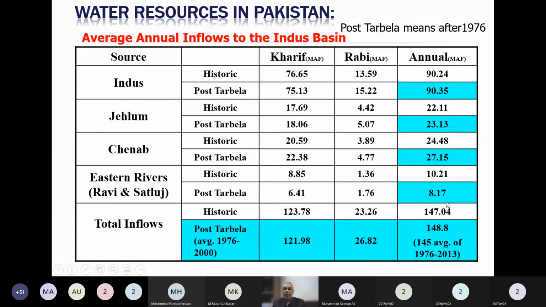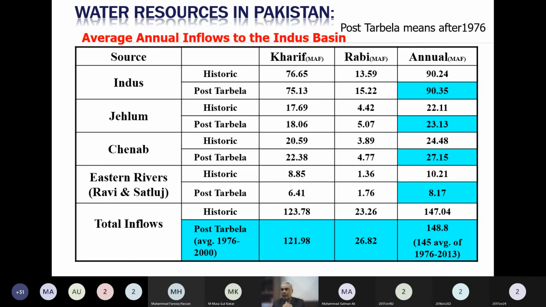So India has diverted much of its water, so very little of the Ravi River and Satluj River enters into Pakistan. But on average, something close to 8 million acre feet enters Pakistan, and it is further reducing. They are growing their irrigation system and making more reservoirs and dams, so it is reducing day by day. Currently, I think it is even less than 8 million acre feet which we are getting from the eastern rivers. So when we combine them together, about 145 million acre feet, we can say, is the average flow of Pakistan.